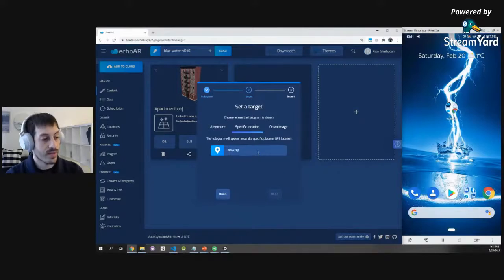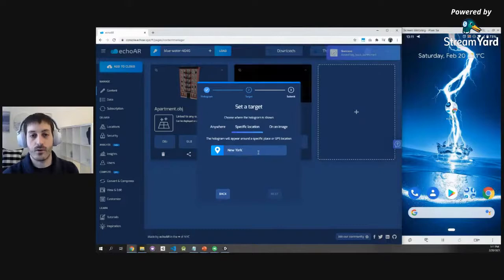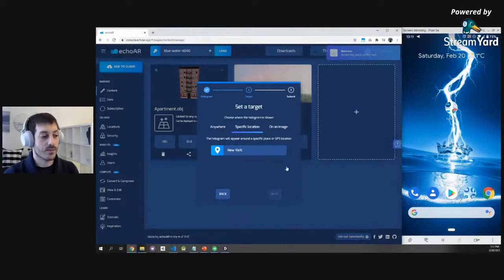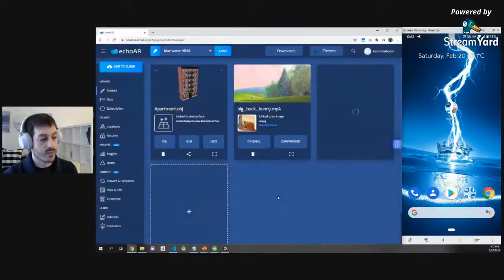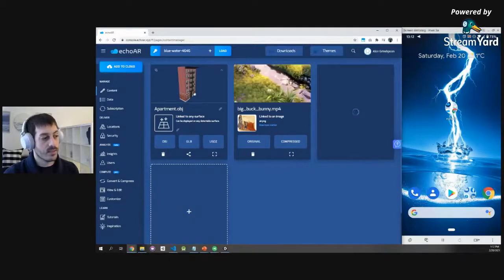This means that you can build applications. So let's say if you open an application in New York, you're going to see the Empire State Building, but if you open it in San Francisco, you're going to see the Golden Gate Bridge. So have location-aware Pokemon Go style experiences. Let's give that a sec to upload as well. And then you're able to see the content.